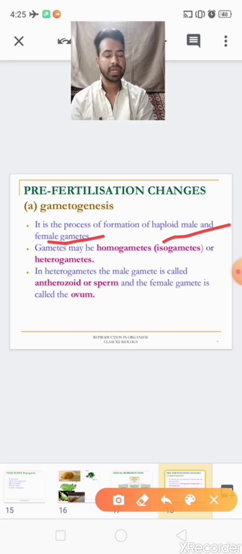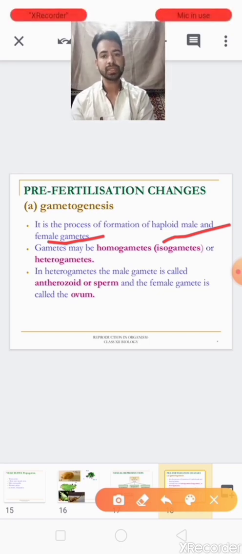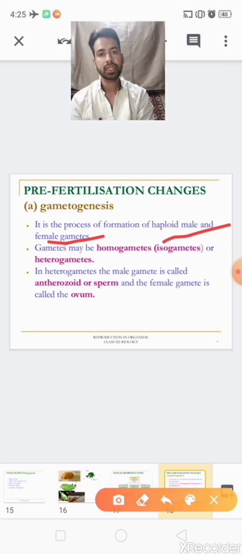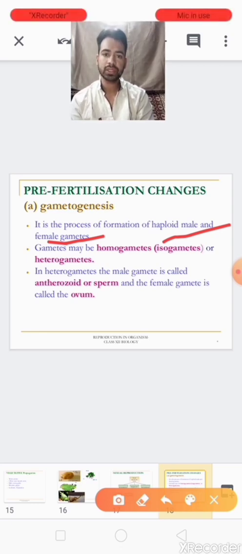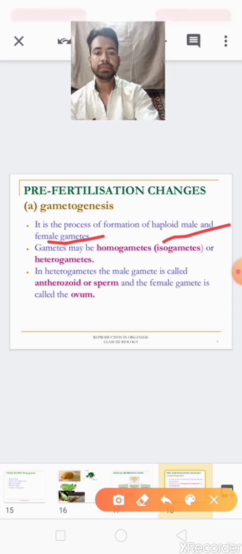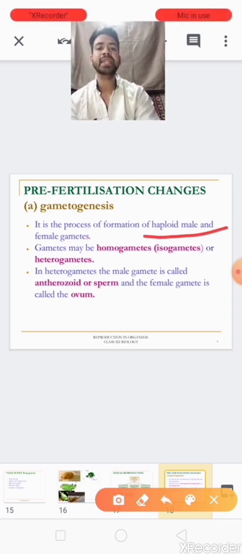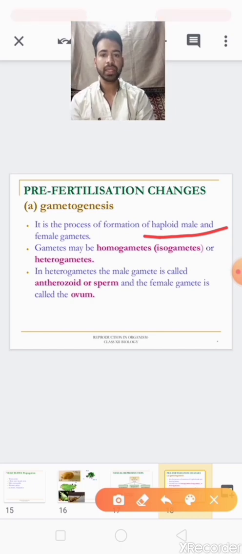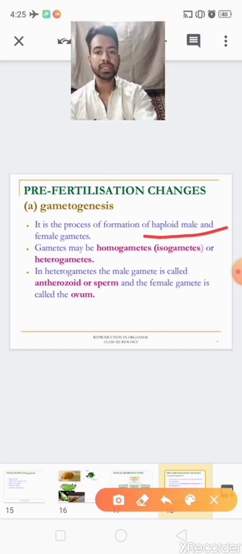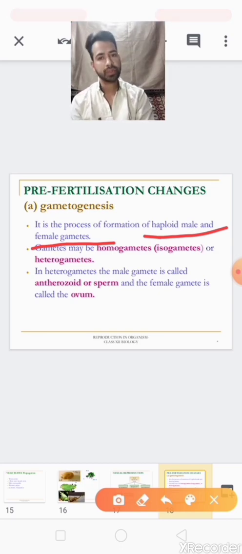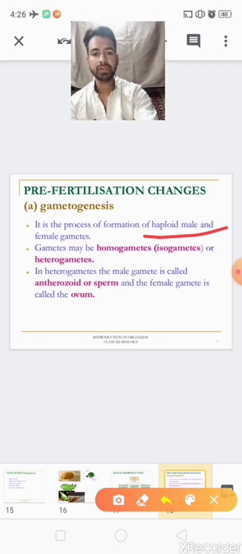I repeat once again, gametogenesis is of 2 types: number 1, spermatogenesis, number 2, oogenesis. In spermatogenesis haploid male gametes are formed, and in oogenesis haploid female gametes are formed. Clear about this?